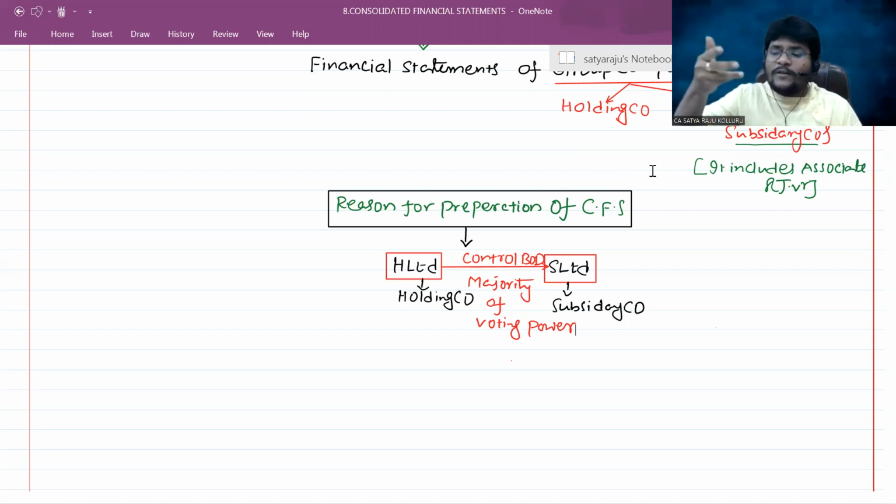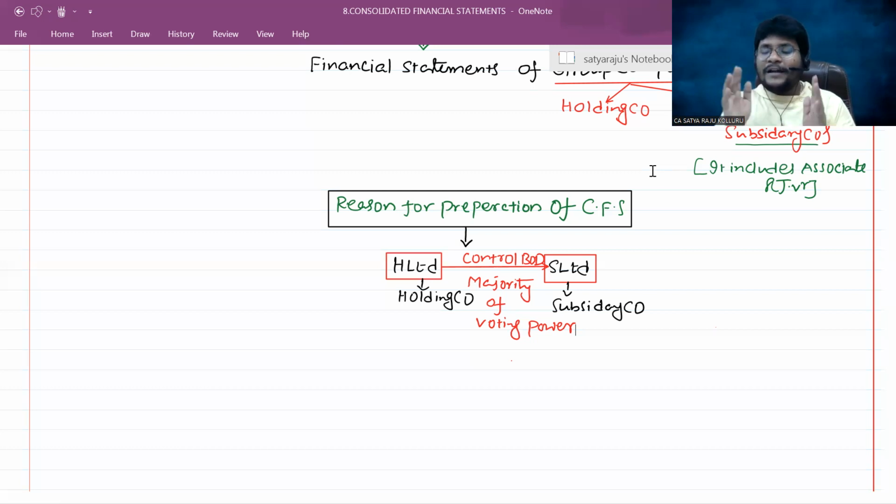Now, what is the value of investment in subsidiary? It depends upon the worth of the subsidiary company. If you know the intrinsic value per share of the subsidiary company, then the value of the investment is nothing but the intrinsic value of the subsidiary companies. That means you can know the real intrinsic value of the holding company only if you are able to calculate the intrinsic value of all the subsidiary companies.